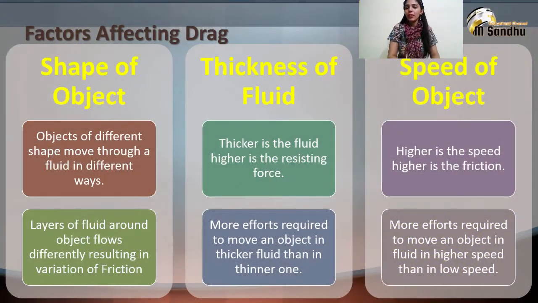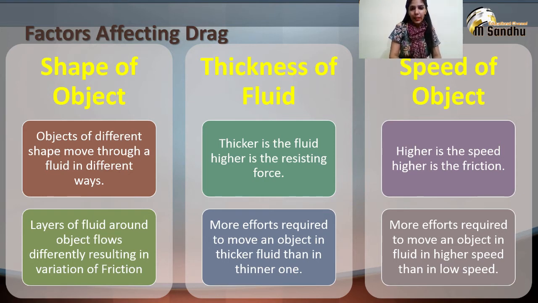Now, our next topic is the factors affecting drag. There are three factors which affect drag. The first one is the shape of the object. Objects of different shapes move through a fluid in different ways. The layers of the fluid around the object flow differently. It leads to a change in the amount of friction it experiences.